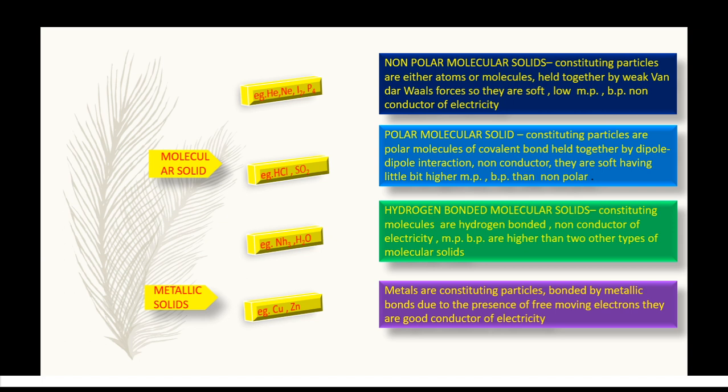In this type of solids, the constituting particles are metal atoms. They are bonded by metallic bonds. Due to free electrons, these solids are good conductors of heat and electricity. So these are all about the crystalline solids: types of crystalline solids, their characteristic features, and examples of the crystalline solids. Now come for the questions.